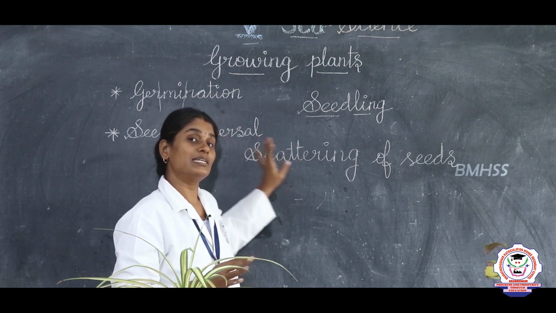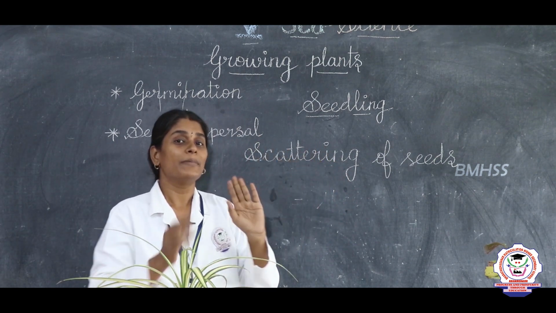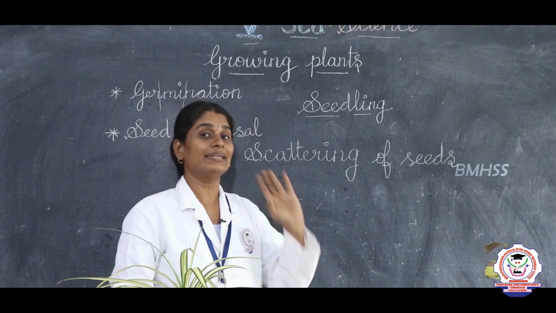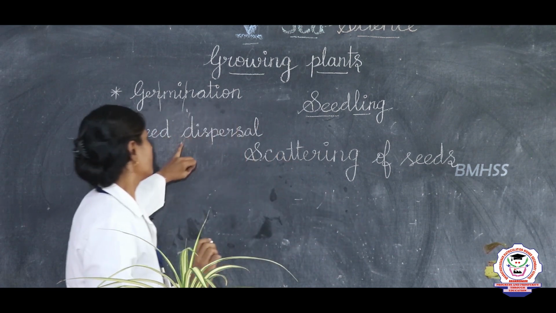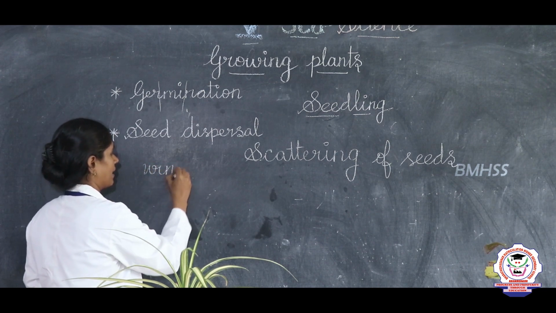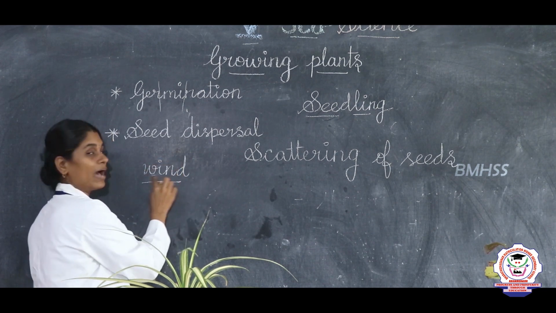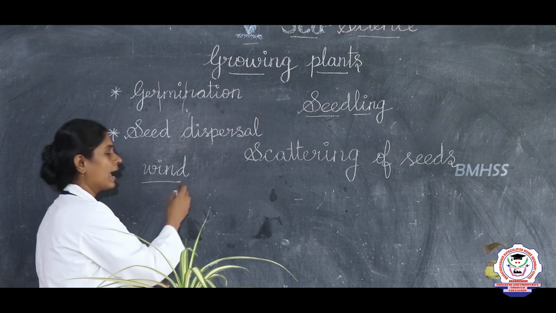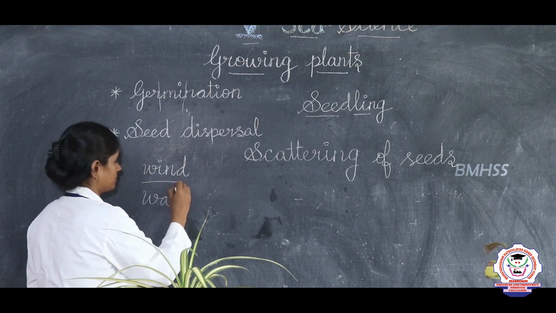Seed dispersal happens because of many agents. One, it can be by wind. Wind is nothing but air, W-I-N-D, wind. The next one is by water.